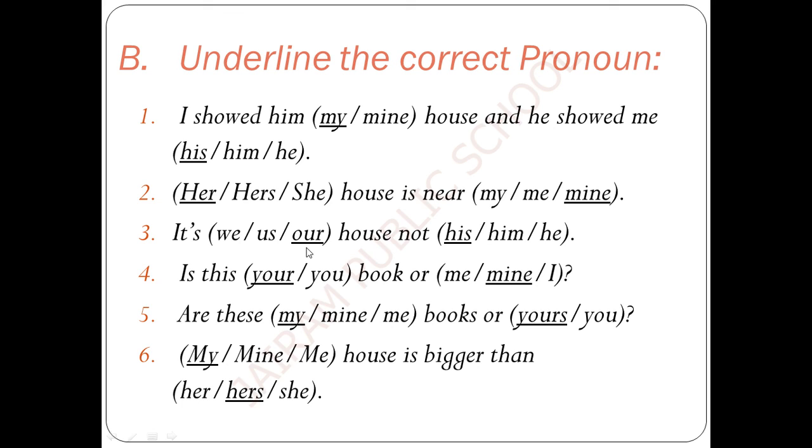We do not say it's ours house because the object is mentioned, so we do not use ours. When the object is mentioned, we do not use ours. When the object is not mentioned, we can go for ours and other possessive pronouns. Okay? It's our house, not his.